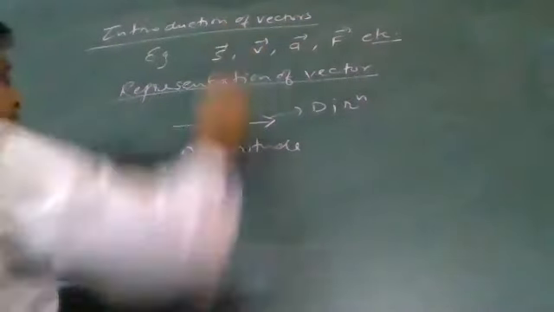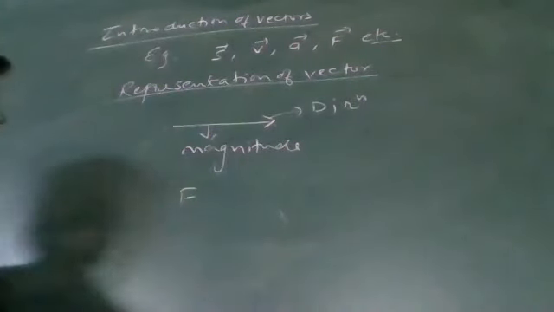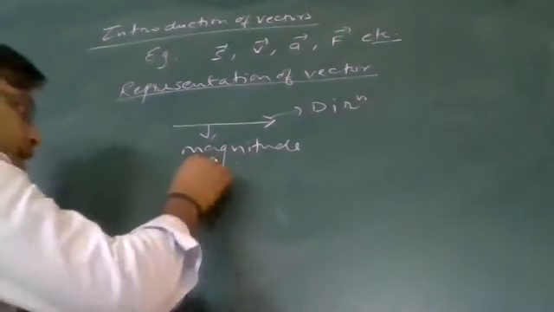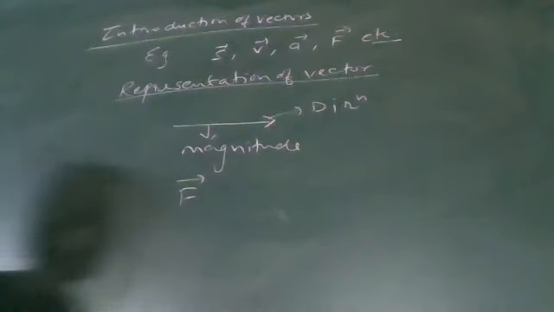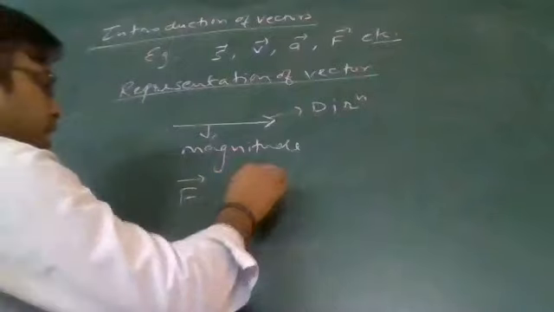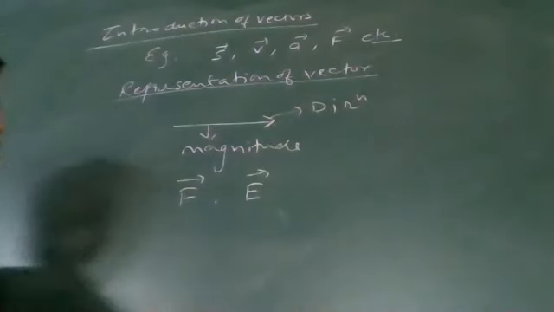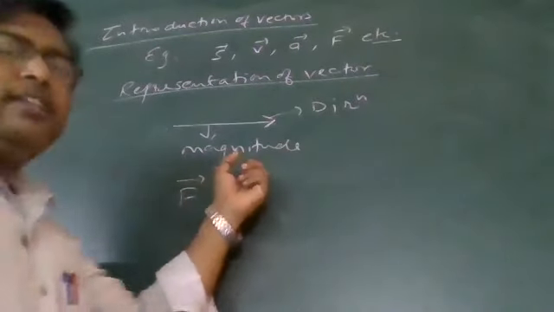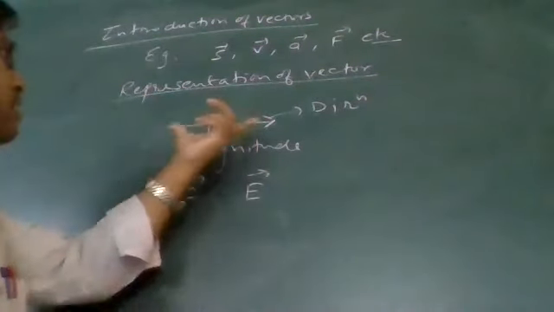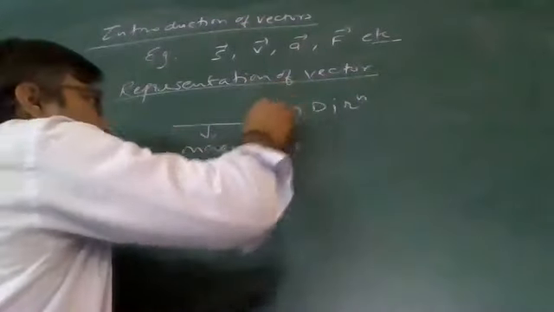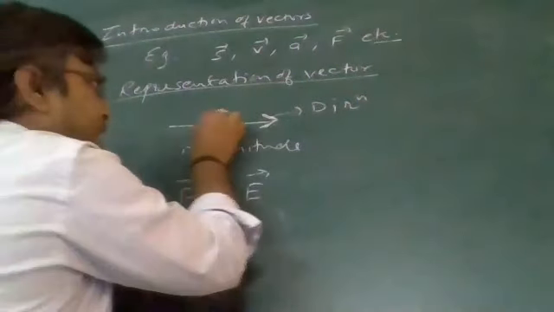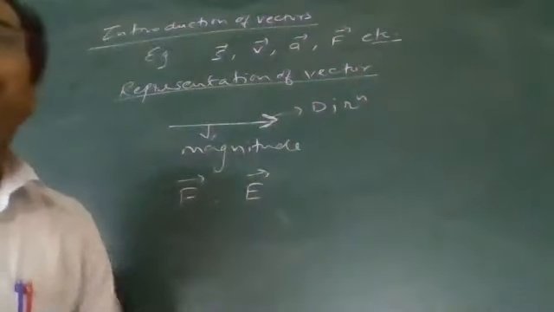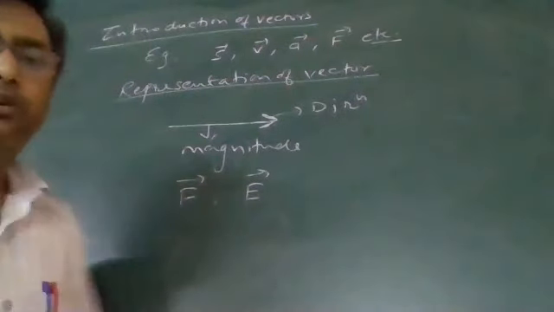Now, if you want to show that this is a vector quantity, attach a symbol like this. If I say electric field is a vector, attach an arrow sign over it. It will represent that it is a vector quantity. This arrowhead represents the direction, and this length represents the magnitude of the vector. This is the way to represent a vector.